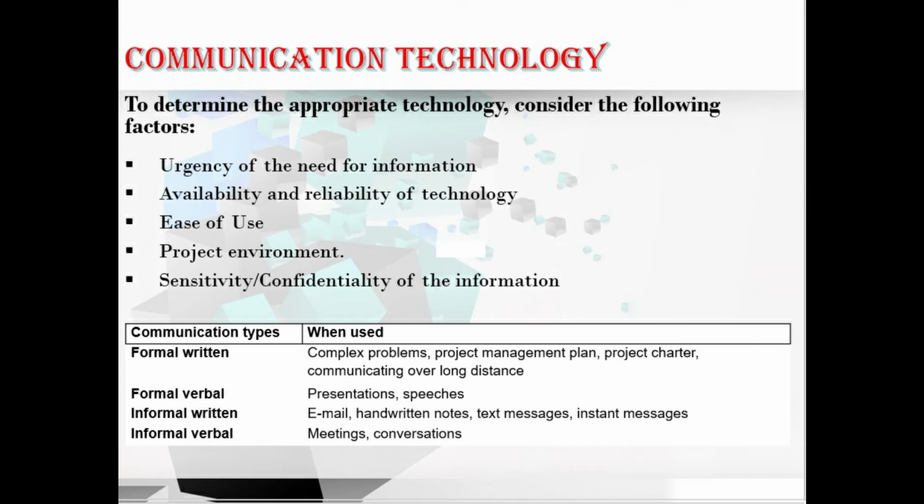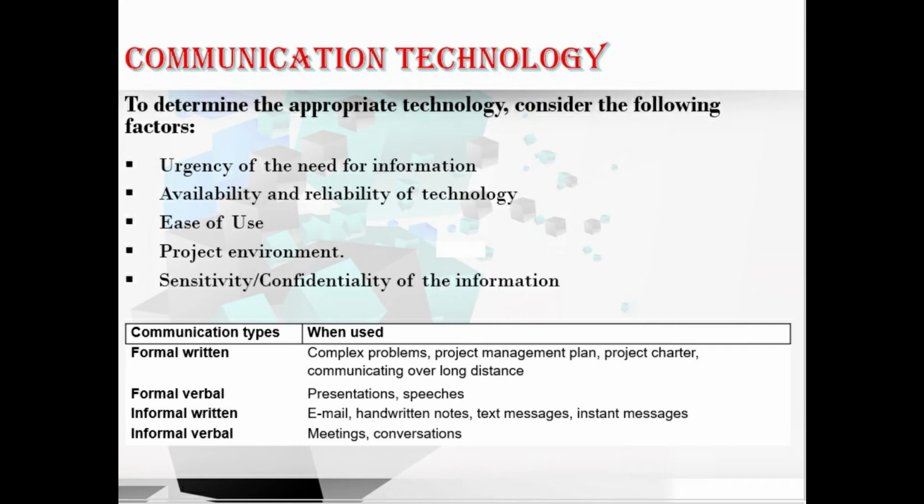Going to the next one, sensitivity or confidentiality of the information. In this, it includes whether the information to be communicated is sensitive or confidential. Hope you understood these methods. Along with these factors that can affect the choice of communication technology, we have communication types. That is, we have formal written, formal verbal, informal written and informal verbal.